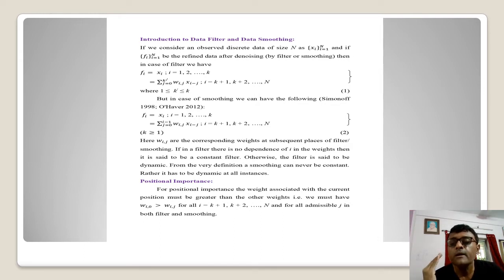Now, whenever we are talking about the process of filter, at the very beginning we make some kind of initialization. Suppose up to a certain level, say i from 1 to k, we fix the filtered values so that they are very similar to the observed values. So fi is equal to xi for i from 1 to k. But after that, when we proceed further, starting from k plus 1 up to the nth, the last one,